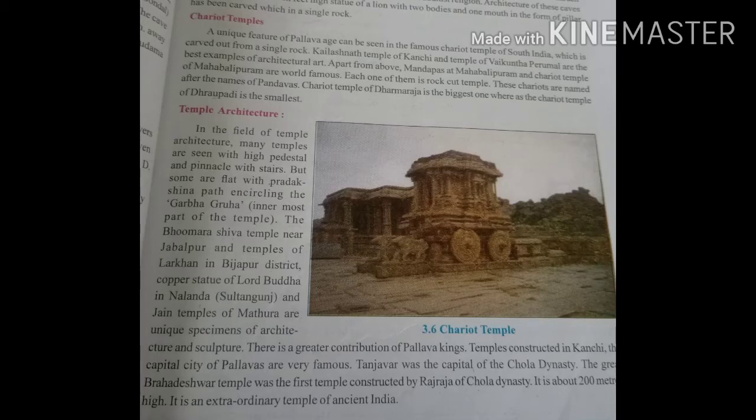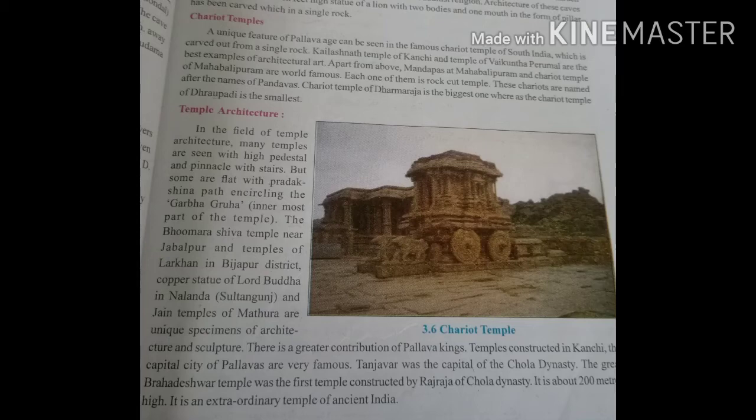It is made from a single rock. Kailashnath temple of Kanchi and temple of Vaikunth Perumal are the best examples of architectural art. Apart from the above, mandapas at Mahabalipuram and chariot temples of Mahabalipuram are also world famous. Each one of them is a rock cut temple, made out of rock.